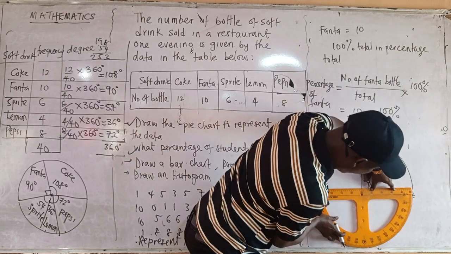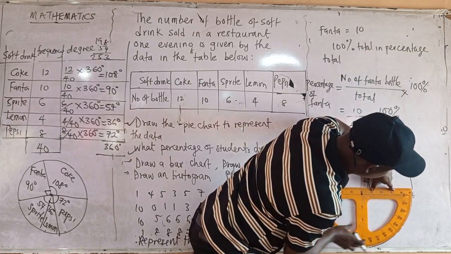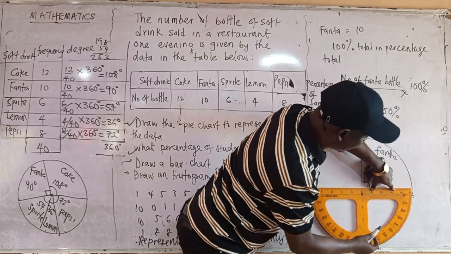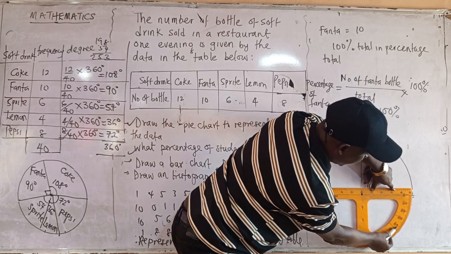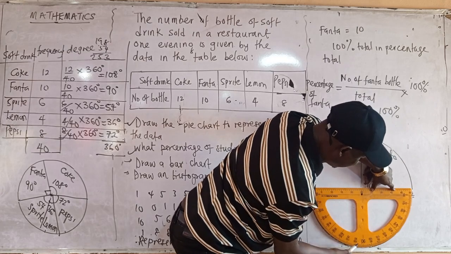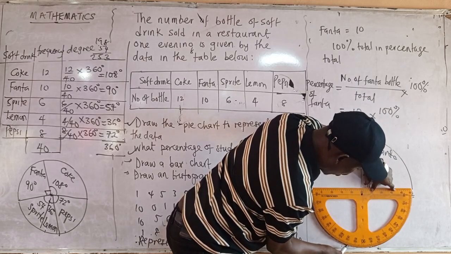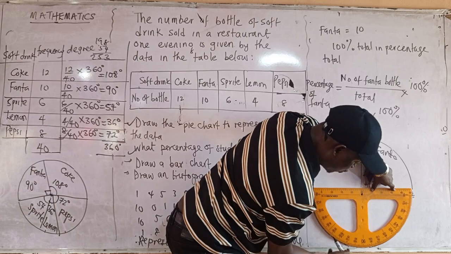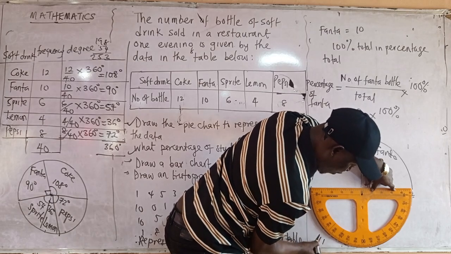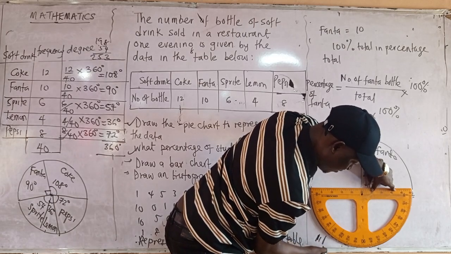So you see the O. Look at the line here. This is what? 0 to 10, 20, 30, 40, 50, 60, 70, 80, 90, 100. 108 is closer to 110. This line, there are two small lines before one. This is 110. This is 108.